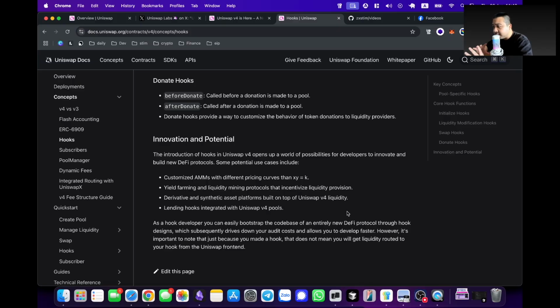And today we're gonna do some explorations on how we can use hooks to supercharge LST. So yeah, let's dive in.